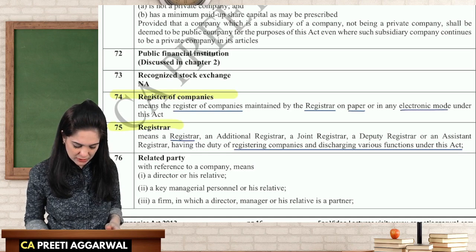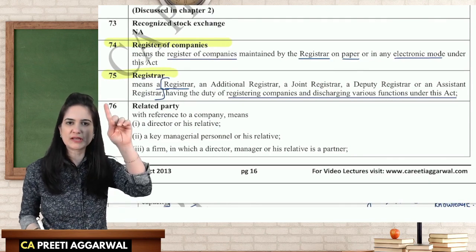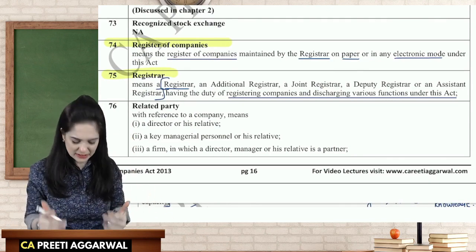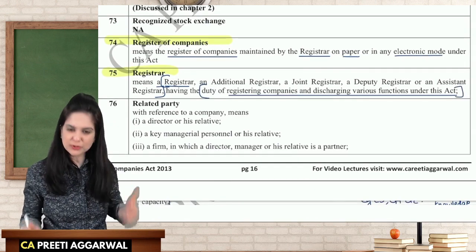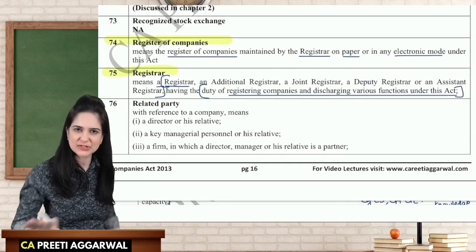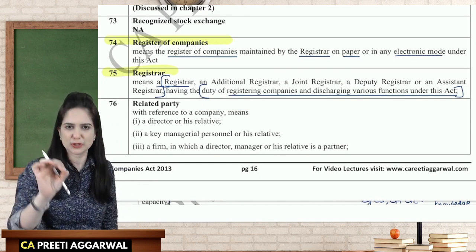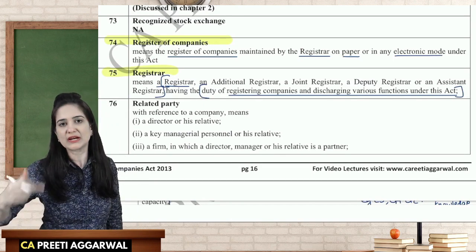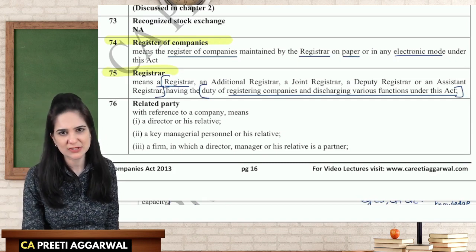Because you can't have just a single person; he needs a team, no? There is a hierarchy. What is their work? They have the duty of registering the company. So in case you want to register a company, you will have to go to the registrar. He performs various other functions. He is involved not only in the incorporation of a new company, but also in the running of existing companies. So whatever filings we make, it is to the registrar.